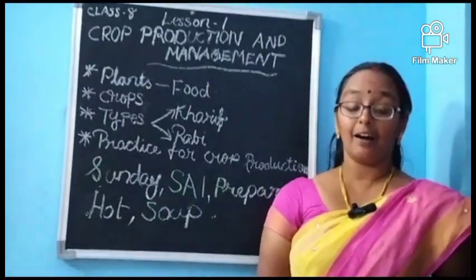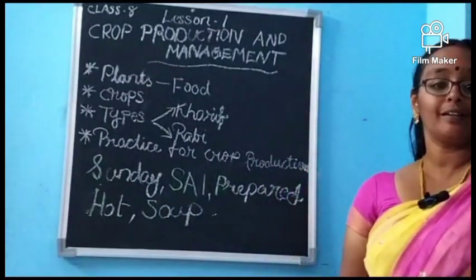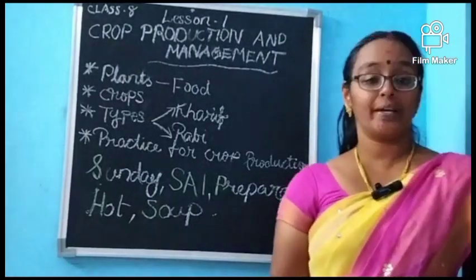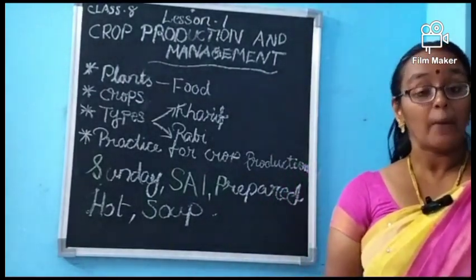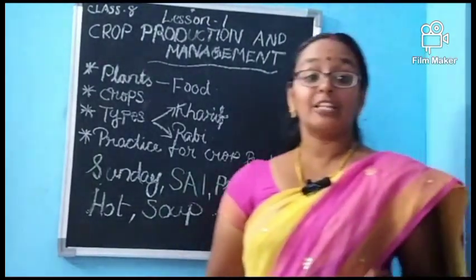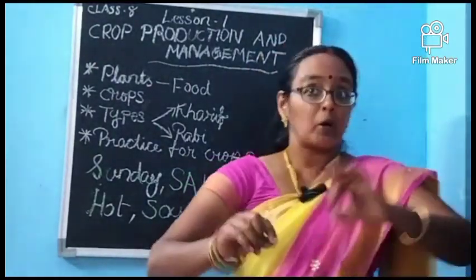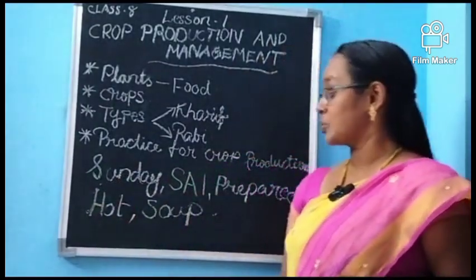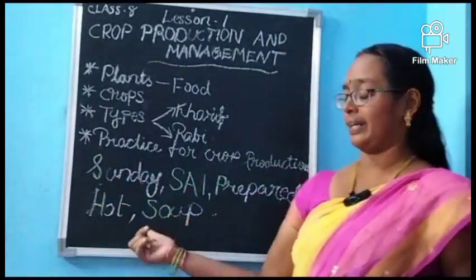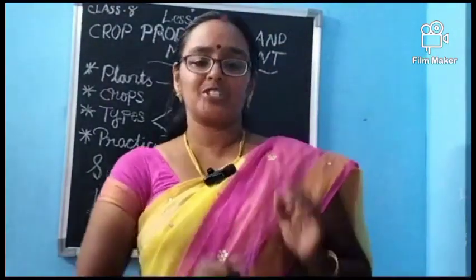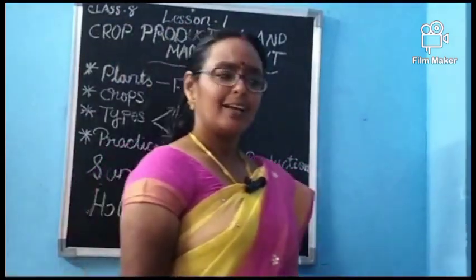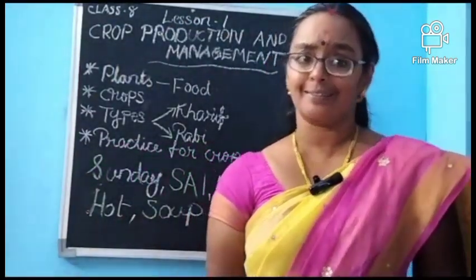First, preparation of soil; second, sowing; third, adding manure and fertilizer; fourth, irrigation; fifth, protection from weeds; sixth, harvesting; and the seventh is storage.